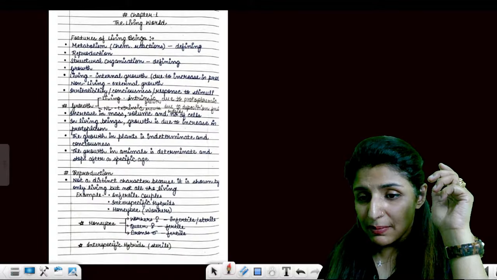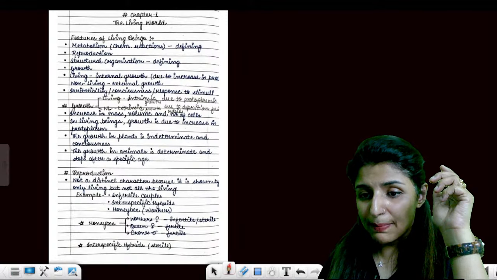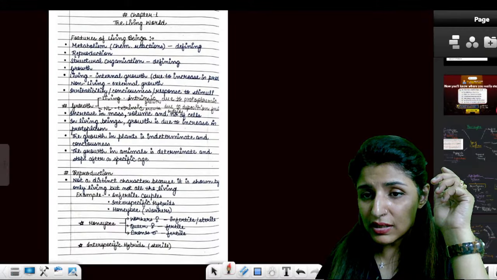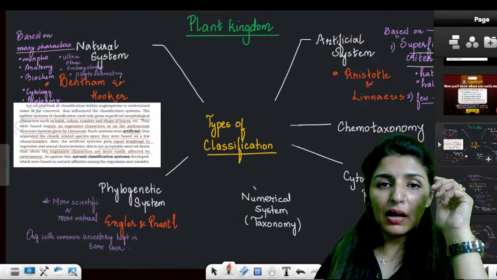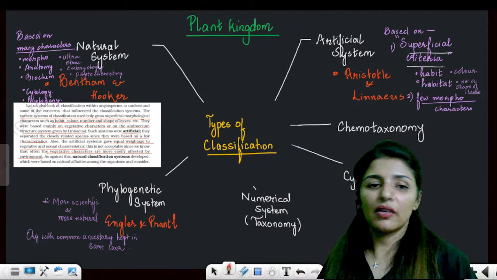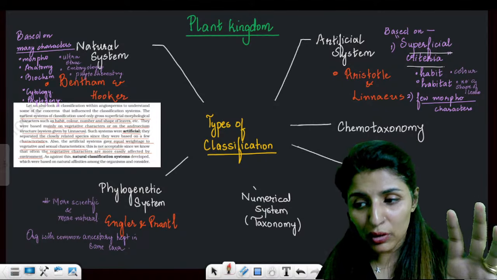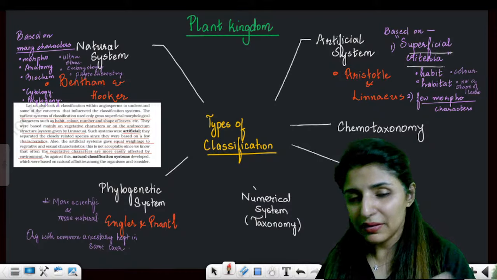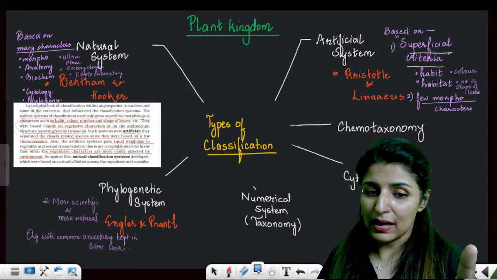Now the next chapter that we are going to start, guys, is plant kingdom. I'm going to skip living world and leave it for the last. Let's start with the plant kingdom. Very, very important topic. Now this whole chapter will be full of flowcharts. You may not be able to write all of this with me, so I will of course be sharing the PDF. Please understand these things now. Is that clear?